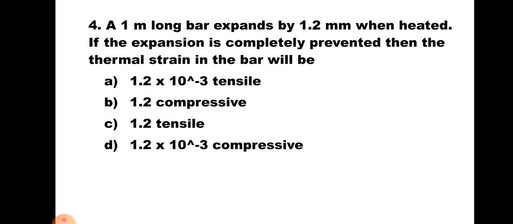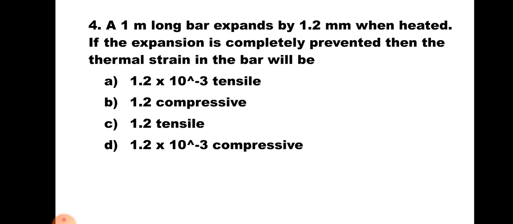Question number 4. A 1 meter long bar expands by 1.2 mm when heated. If the expansion is completely prevented, then the thermal strain in the bar will be A. 1.2 into 10 to the power minus 3 tensile, B. 1.2 compressive, C. 1.2 tensile, and D. 1.2 into 10 to the power minus 3 compressive.